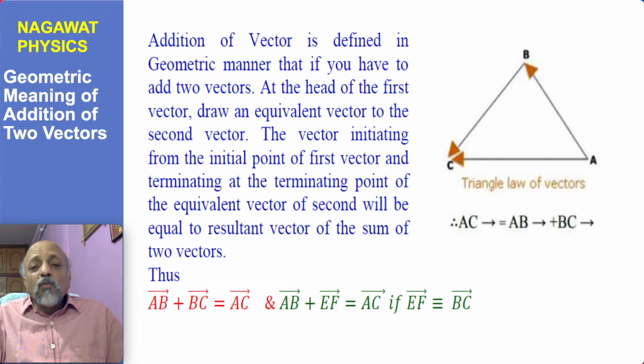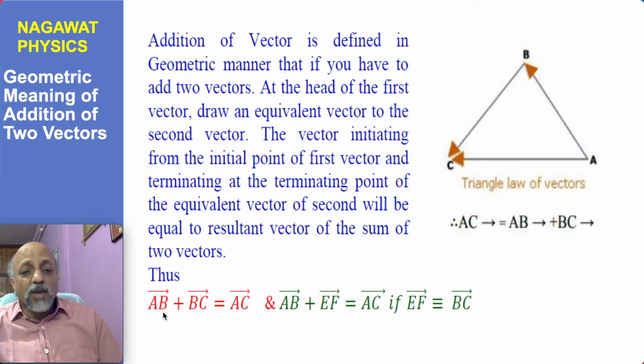When you make a movement from say point A to point B, it can be described by a vector AB, and then suppose you start a movement from B to C, then that can be described by the vector BC. We say that the sum of AB plus BC vector, so we move from A to B, then B to C, is a new vector which is from A to C. So in that manner, that particular vector which begins from the initial point and ends at the final point.